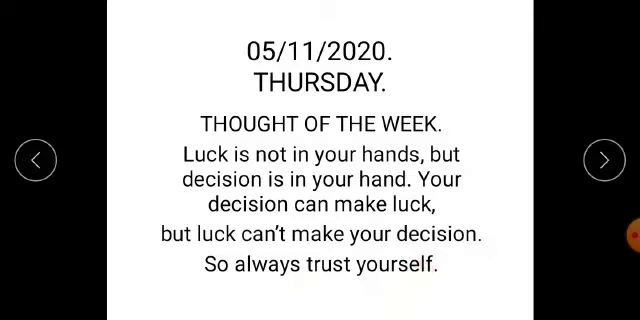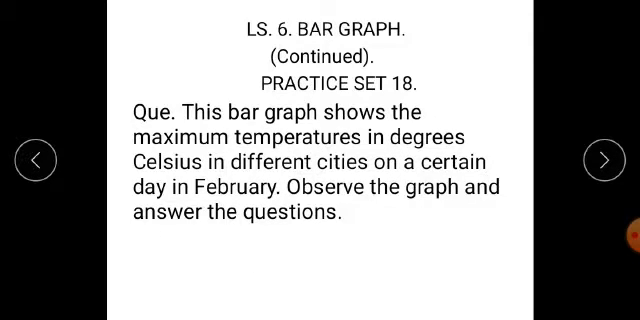Students, from this week we have started a new lesson, that is lesson number 6, bar graph. We have seen in the previous period what a graph paper is and how it is useful for us to show the given data, huge data, in a very precise way with the help of a bar graph, for which we require a graph paper. Now let's continue with practice set 18.